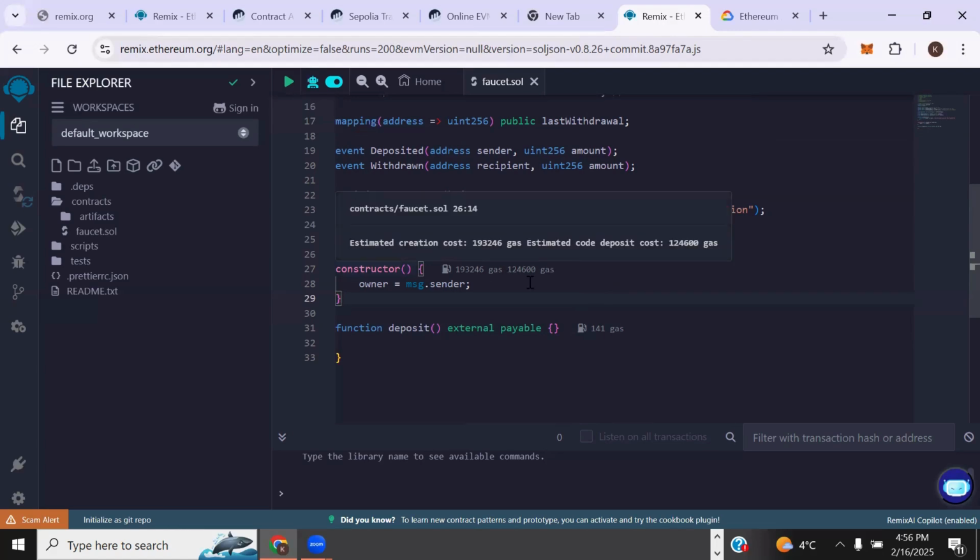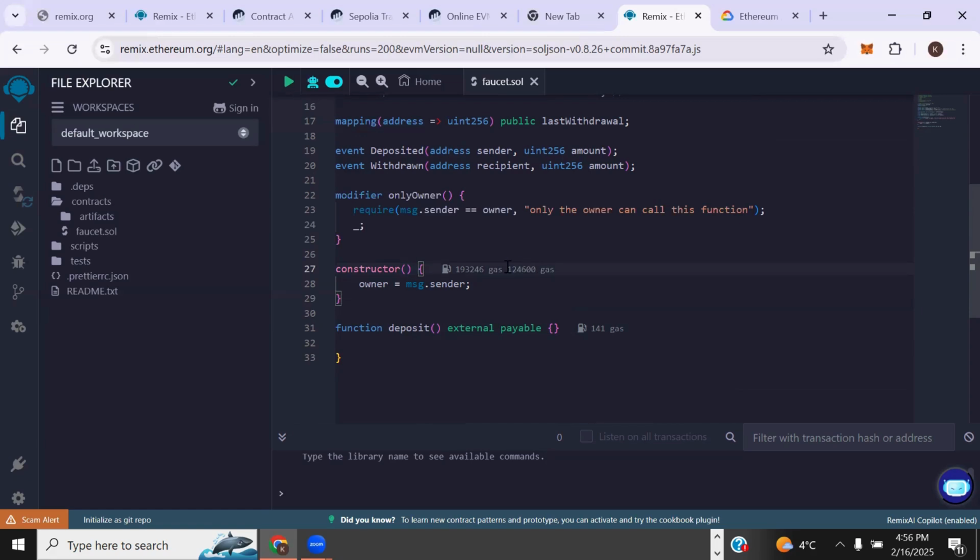So you can see anybody calling this constructor function, which is going to be me, would have to pay this unit of gas, which will be converted into Sepolia Ethereum, a very small fraction. Just know that gas is charged not only when you perform transactions, but even when you call a smart contract, you have to pay a gas fee, because that's how it is.